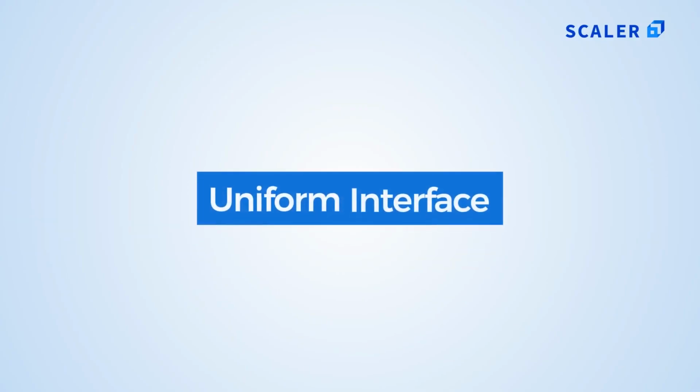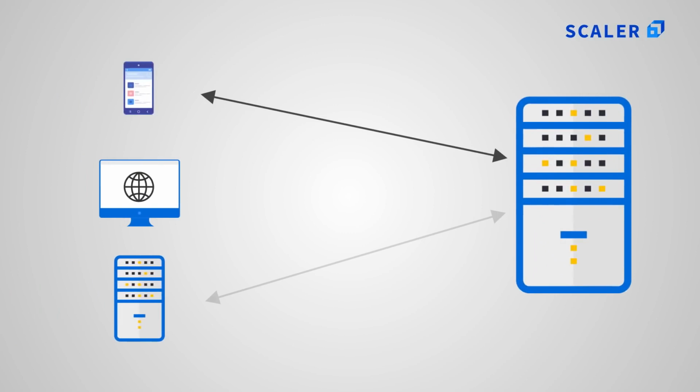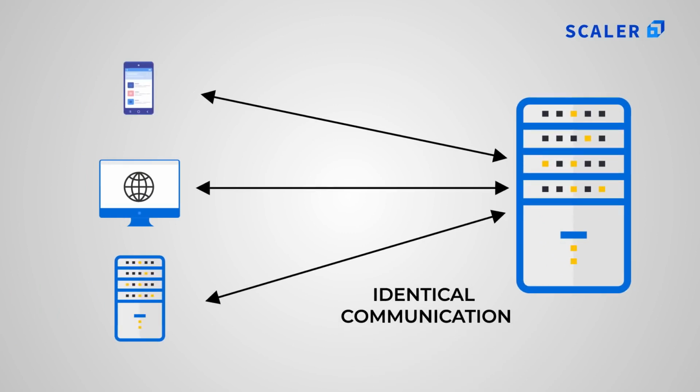Thus, client software can evolve without worrying about affecting any servers, and server content can be altered without unintentionally affecting clients. Uniform interface. The key to decoupling client from server is having a uniform interface that allows independent evolution of the application, without having the application services, models, or actions tightly coupled to the API layers itself.